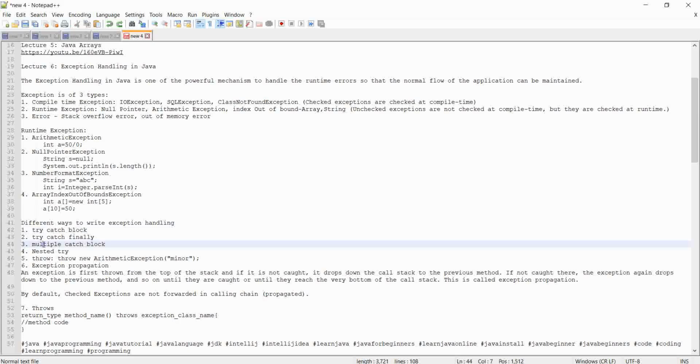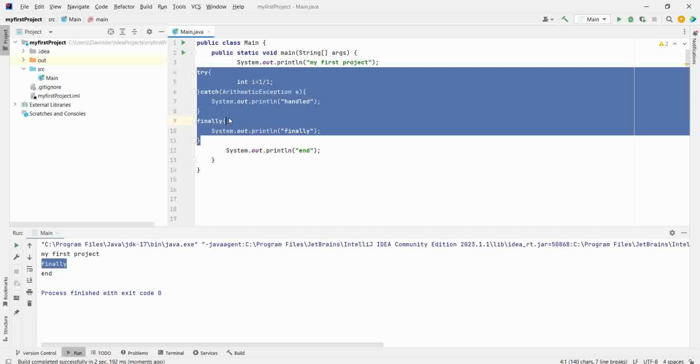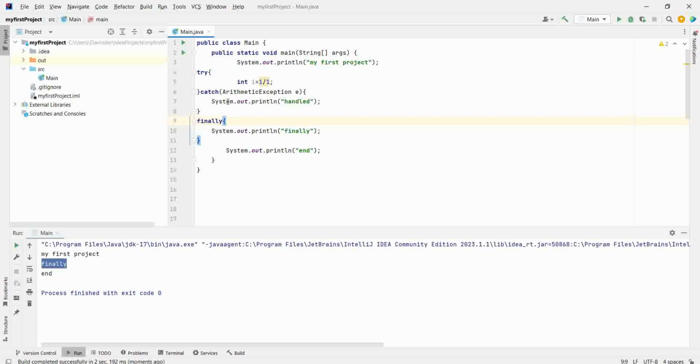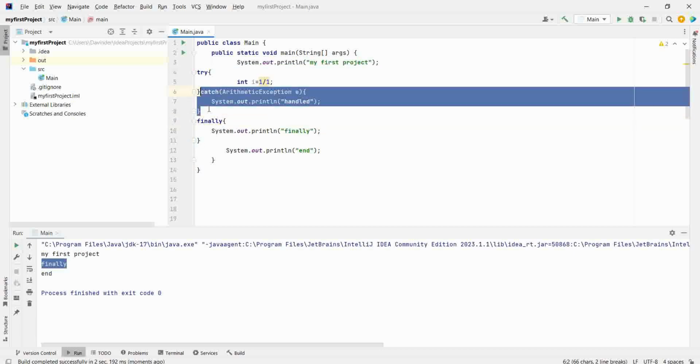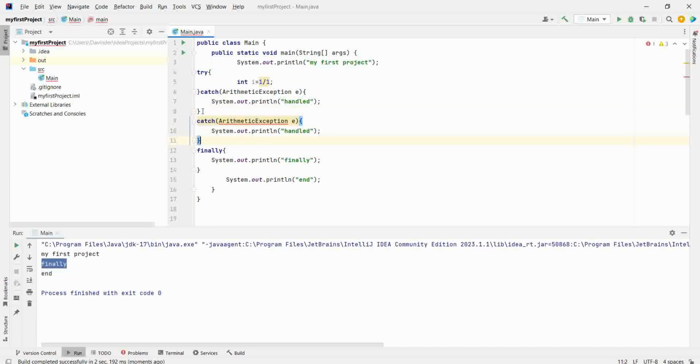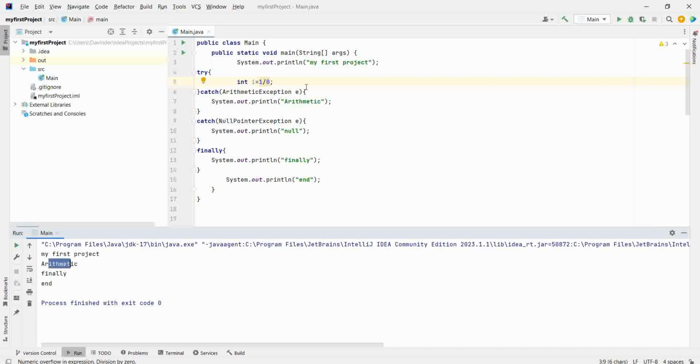Next we have multiple catch blocks. We can have arithmetic exception. Similarly, we can have null pointer exception, catch, null pointer exception, arithmetic, null. Now, if there is an arithmetic exception, it will go to the arithmetic exception catch like this, and no null exception is coming.